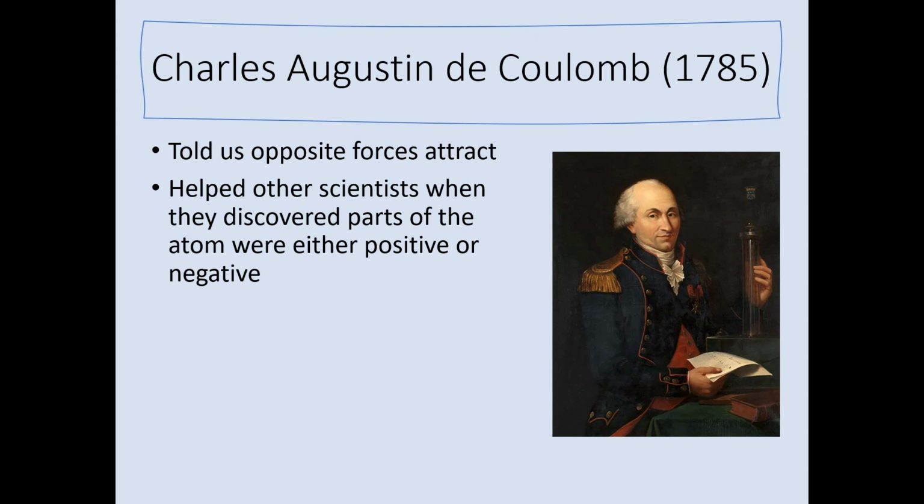Charles Augustin de Coulomb in 1785, he came up with the theory that opposite forces attract. Now, this is something that we're quite familiar with at the moment, and it's something that we have been using a lot in our previous physics lessons. But this was the time that the idea first came around. Although he didn't actually come up with any atomic theory himself, he did help other scientists when they discovered that parts of the atom were either positive or negative, and it really helped to develop those theories.